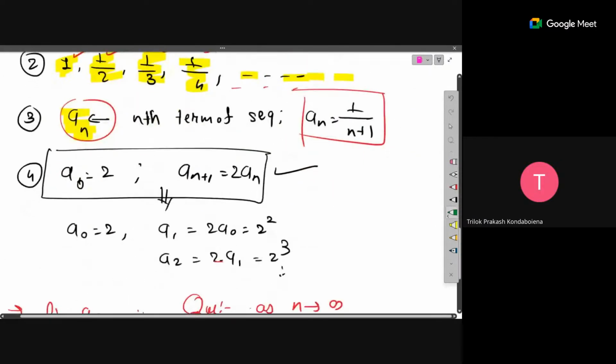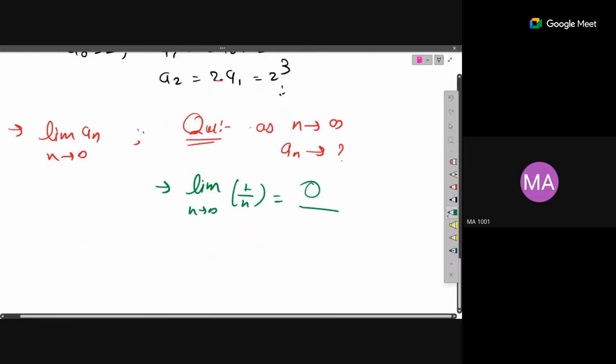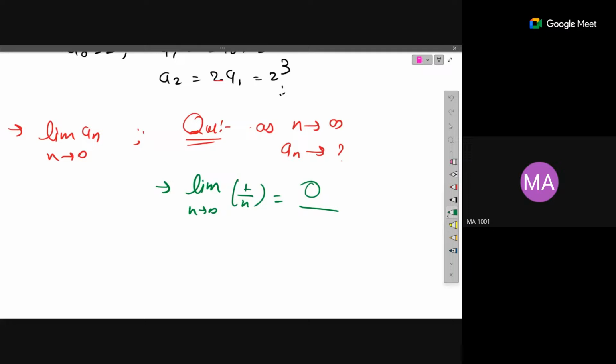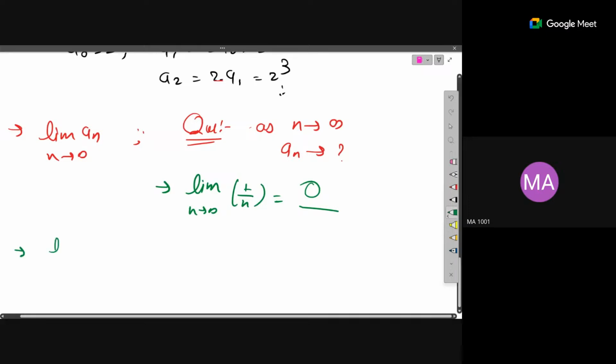Let's continue with the topics. Because we have limit, continuity, differentiation, we have to go to the last topic. Here, in sequences, you need to find out some basic examples only.